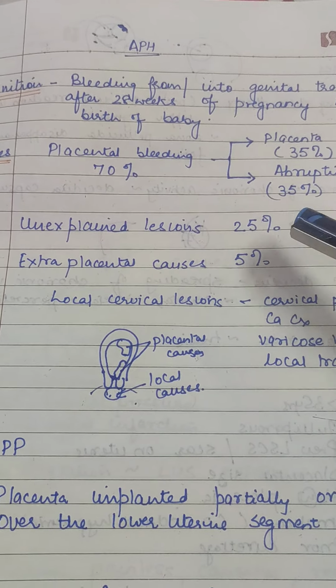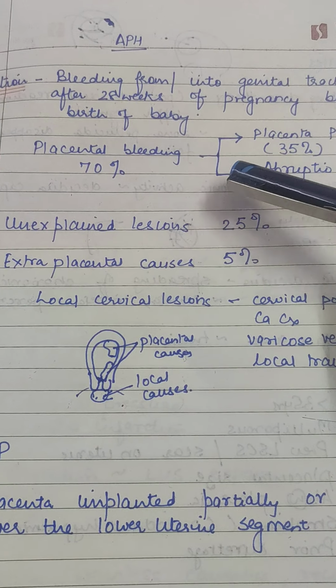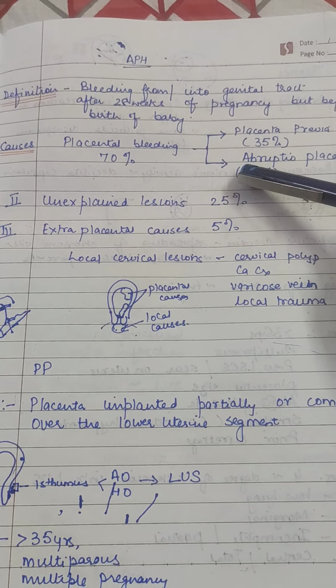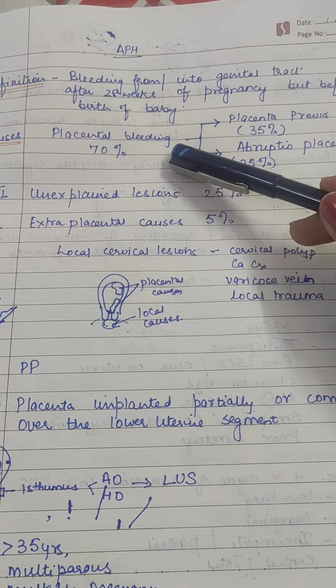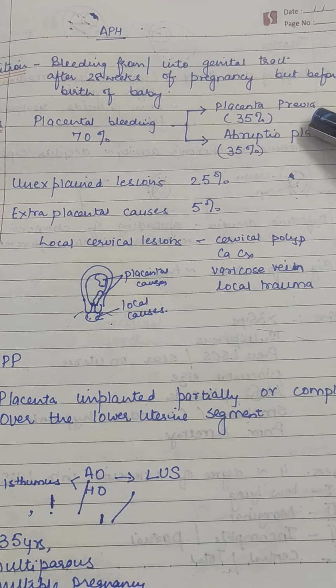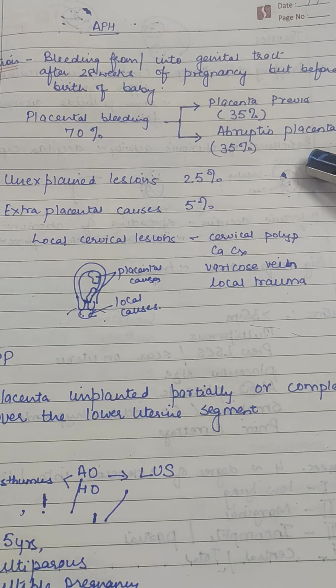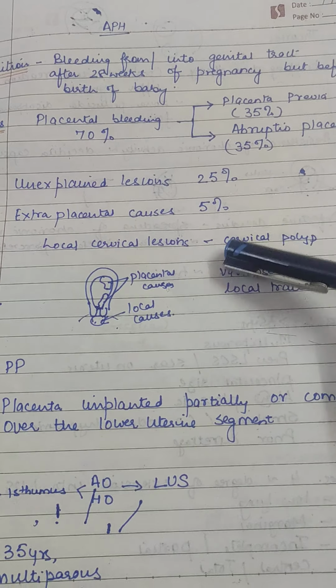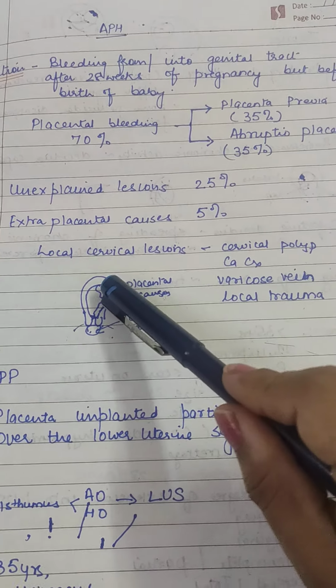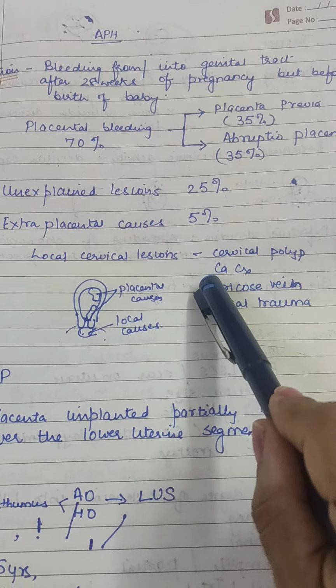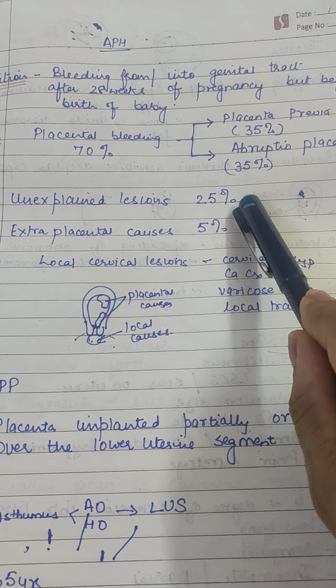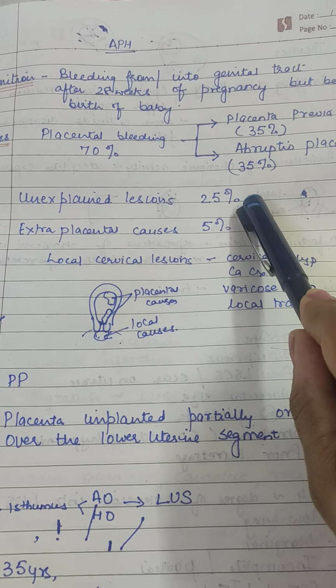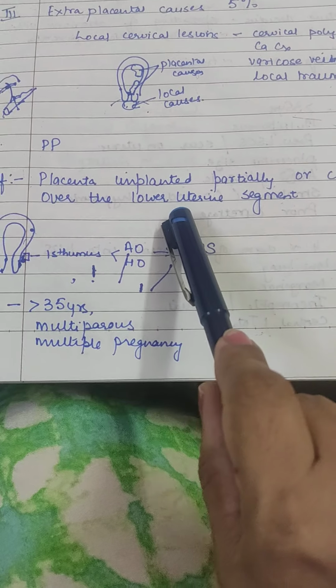So you have to remember that major chunk, 70% of the causes of antepartum hemorrhage is because of placental bleeding, 35% placenta previa, 35% abruptio, then 5% are extraplacental causes which includes a local cervical lesion, 25% is because of unexplained, unknown reasons. Now talking about placenta previa.